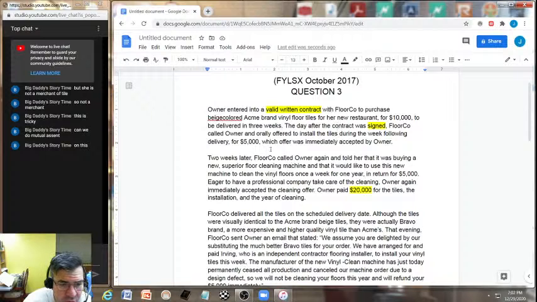The $5,000 was added at a later point for the installation, and another $5,000 was added for the cleaning. Now this is the aspect, because they immediately accepted the cleaning offer. This would be the essence of what mutual assent is about, the offer and acceptance.